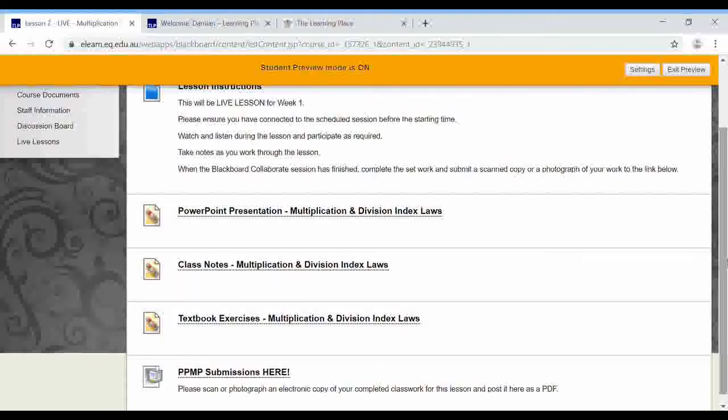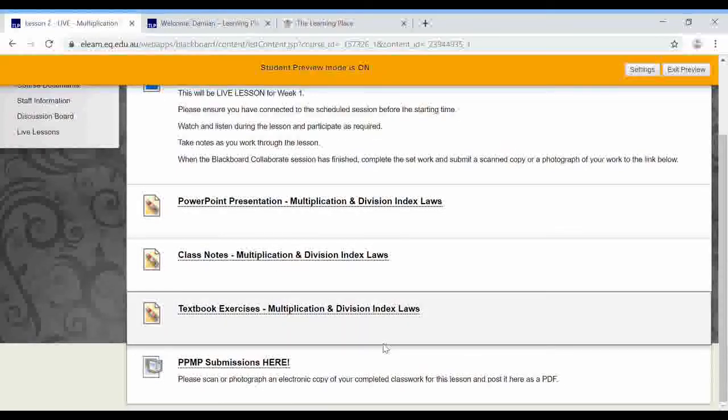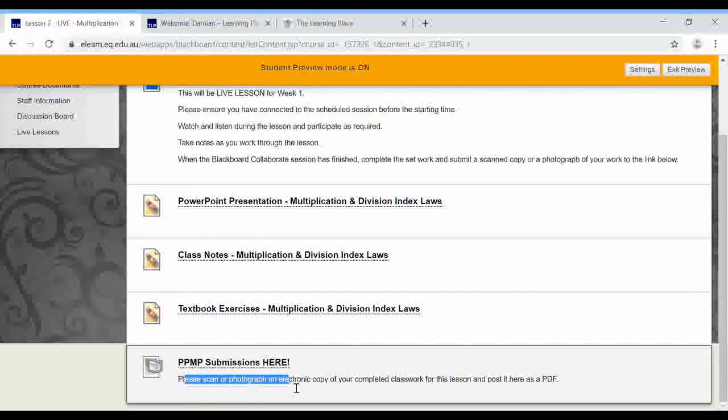Now with those textbook exercises, just like school, we expect those to be done, and I will be able to check your work. The easiest way to do that, you'll see down here, there is a final place for you to submit those. Now I call classwork PPMP. Perfect practice makes perfection. And this is where you can submit your PPMP.